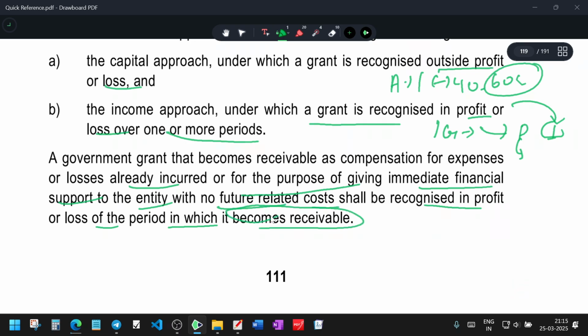So the government grant can become receivable as compensation for expenses already incurred, for the purpose of giving immediate financial support to the entity with no future related cost, and it shall be recognized in profit and loss for the period in which it becomes receivable. So it should be receivable. When it is receivable, certainty is there, then you can charge it to P&L.